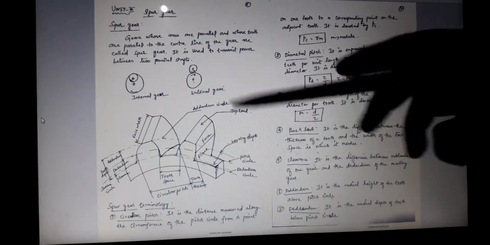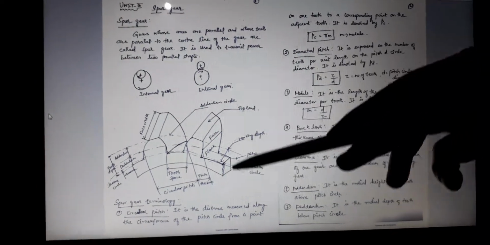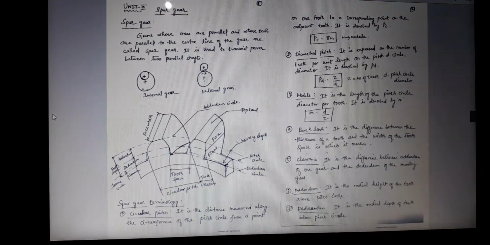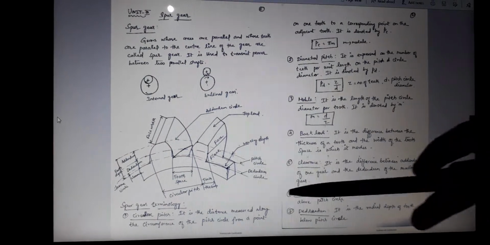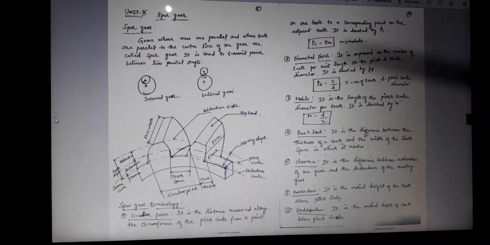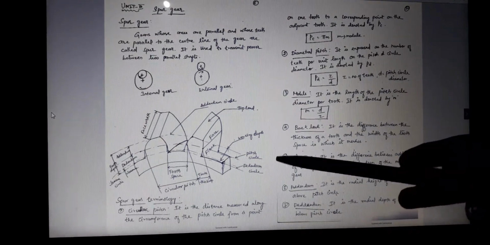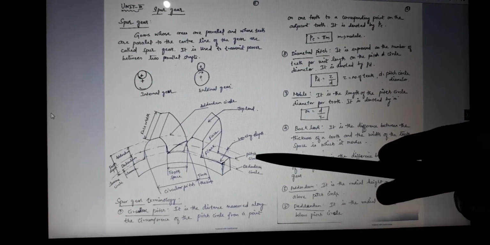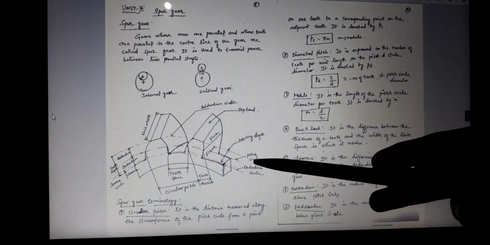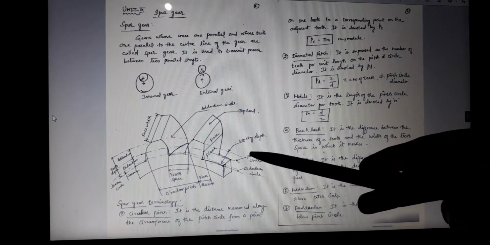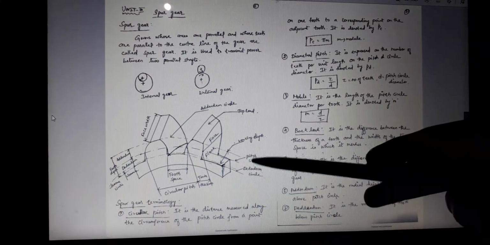Next we will discuss the terminology used in gears, specifically the spur gear. We use many terms in the gear. Mainly, first we will learn about addendum and dedendum. I will first explain what is meant by the addendum circle, dedendum circle and pitch circle.